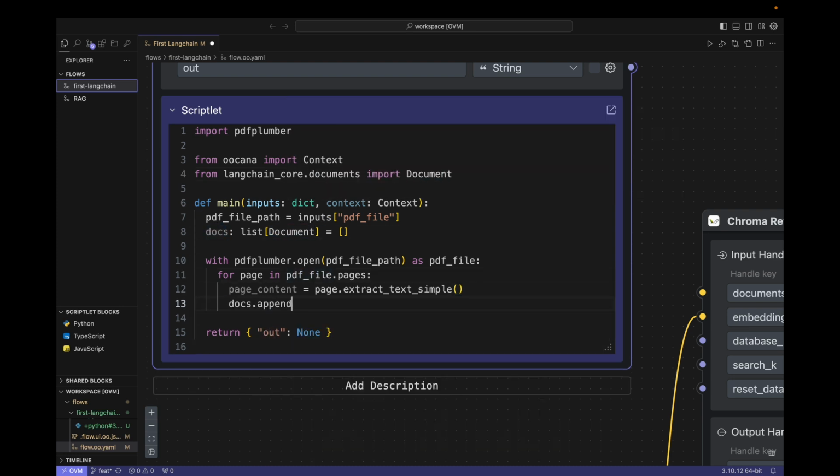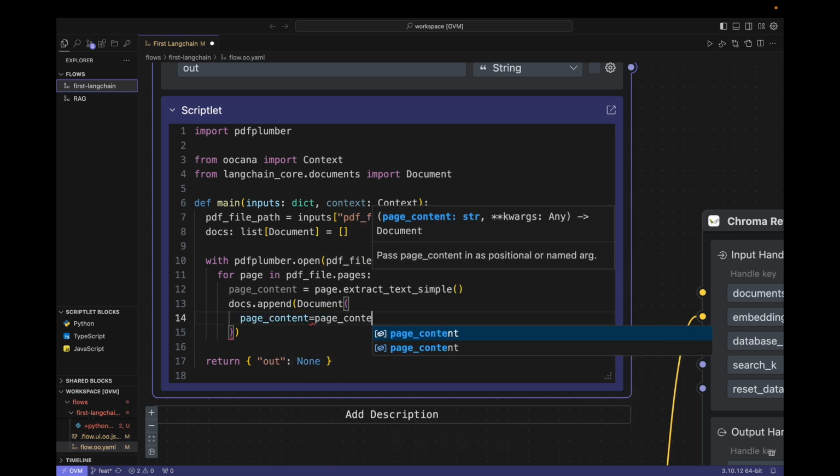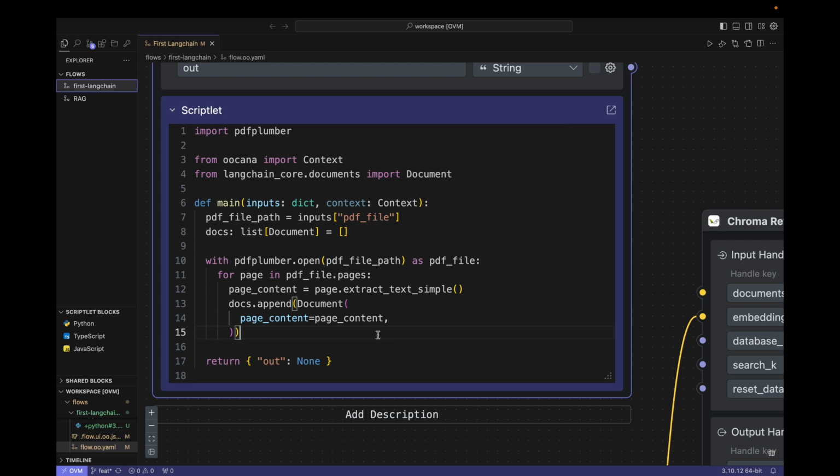So we will create it below and insert it into the docs array. That's it. All the texts in the whole book will be stored as document objects in this array called docs.